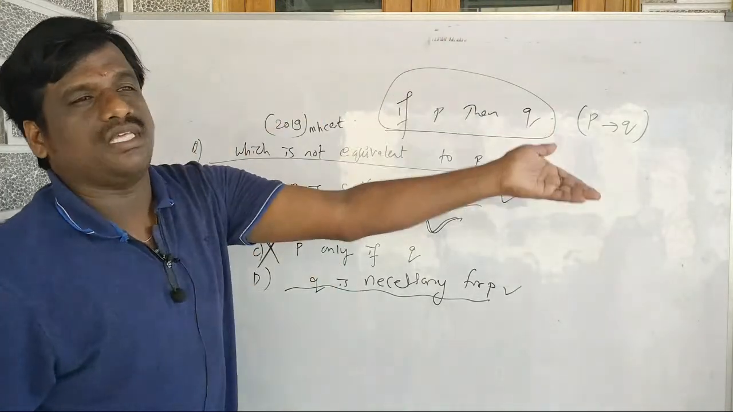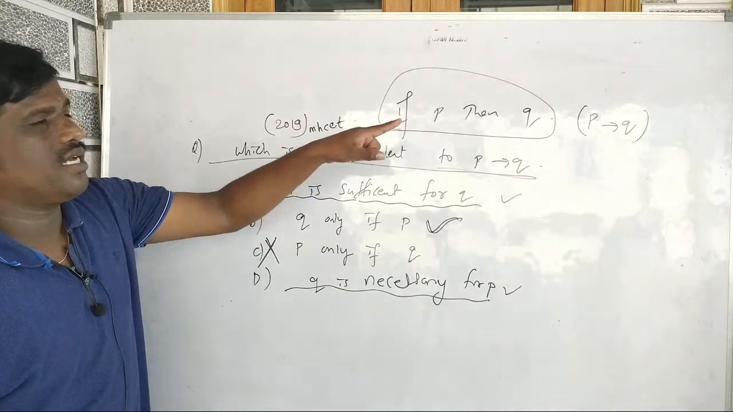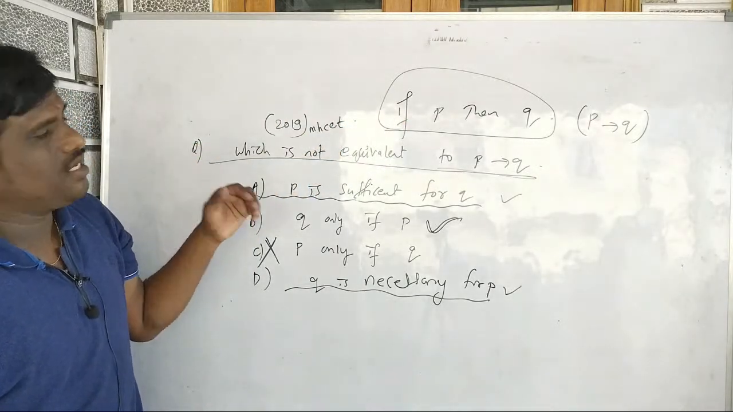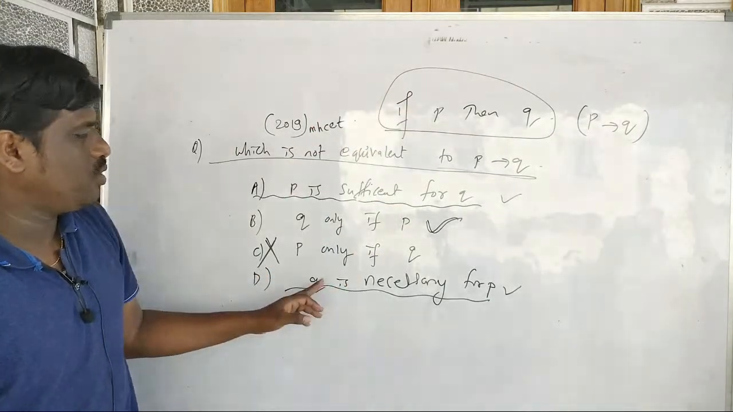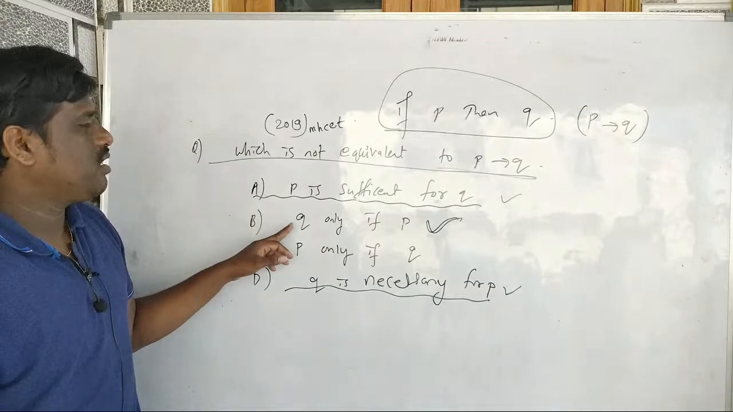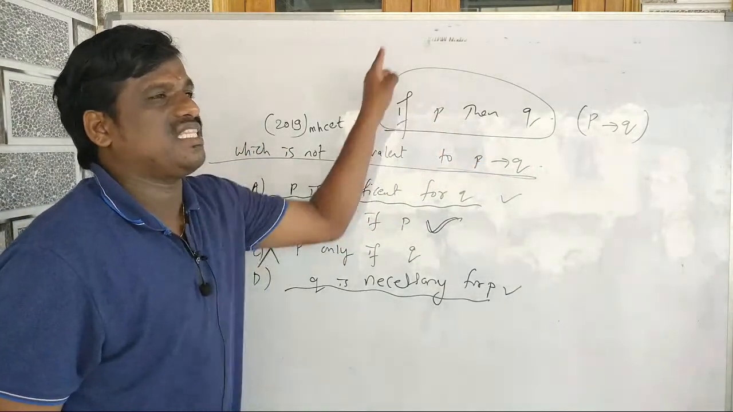Here, Q is based on P, right? So that's why they said P is sufficient. P is sufficient for Q. Q is necessary for P. Q only if P. P is there, then only Q happens.